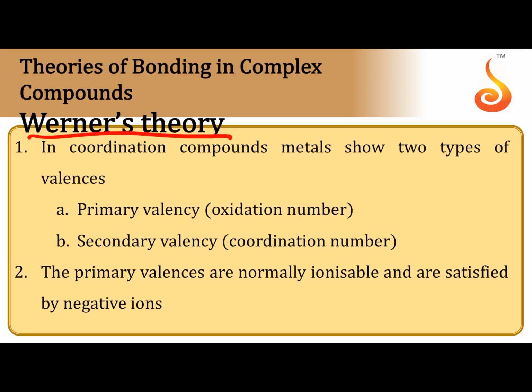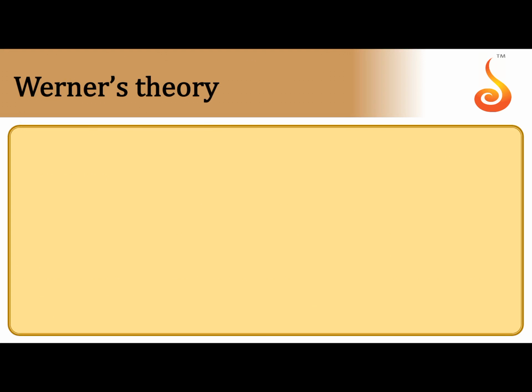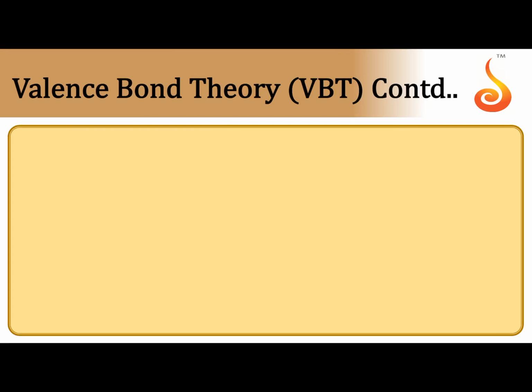Coming to the theories of complexes, the first theory was proposed by Alfred Werner. For that work, he was awarded the Nobel Prize also. According to Werner's theory, the central metal atom has 2 types of valencies, primary valency as well as secondary valency. Primary valency is generally equal to the oxidation number, while secondary valency is equal to the coordination number. Primary valency is ionizable and is satisfied by negative ions, but secondary valency is non-ionizable and can be satisfied by any type of ions.